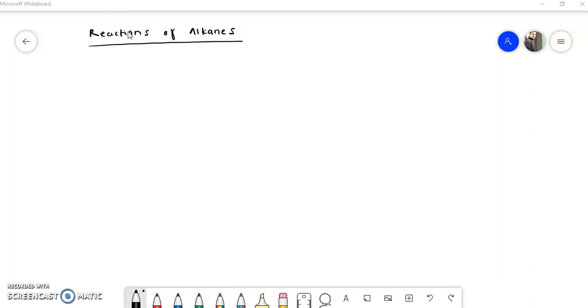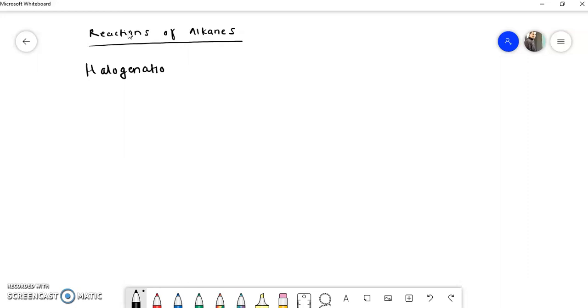In the first lecture we have seen the carbon-carbon bond formation reactions. In that we have seen specifically two reactions. One was the Wurtz reaction and another one was the Wurtz-Fittig reaction. So in continuation of that earlier video, here in this video we are going to see the reactions of alkanes, and particularly in your syllabus we have to study about the halogenation of alkanes.